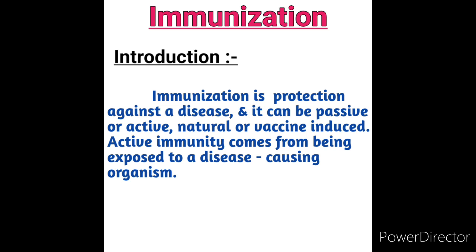The second type of immunity is passive immunity. Passive immunity occurs when we are protected from a pathogen by immunity gained from someone else. It is called passive immunity. Passive immunity means we automatically get immunity from someone else.